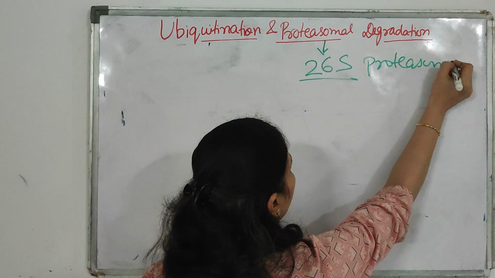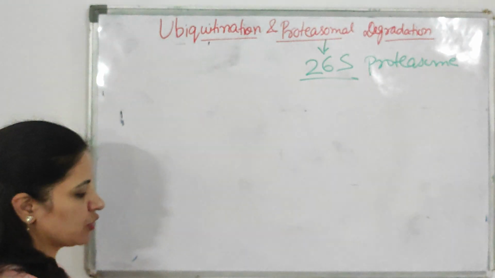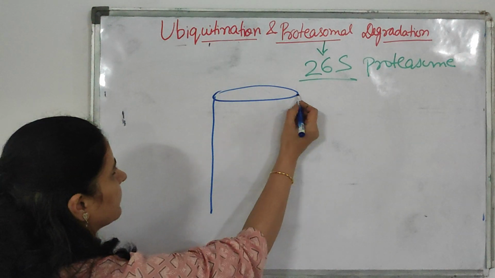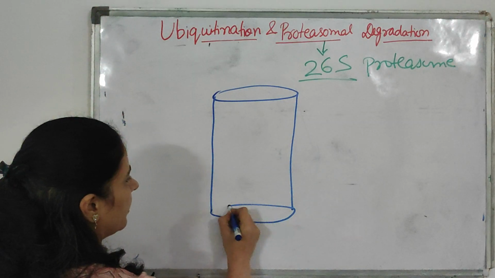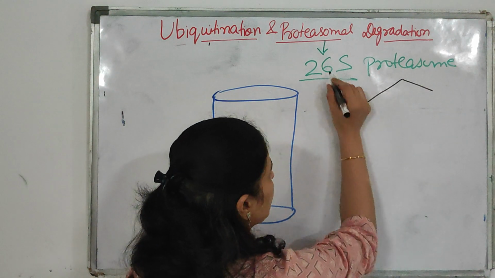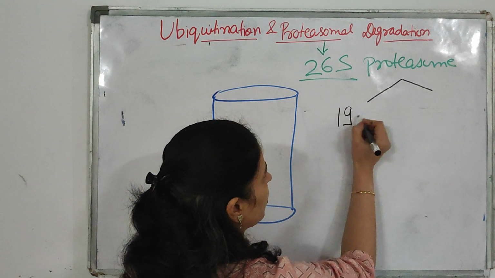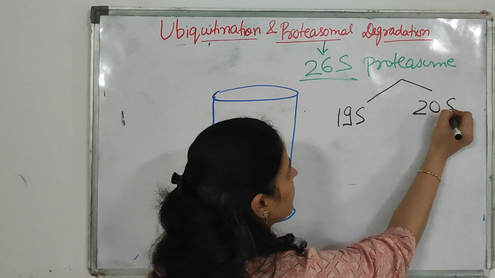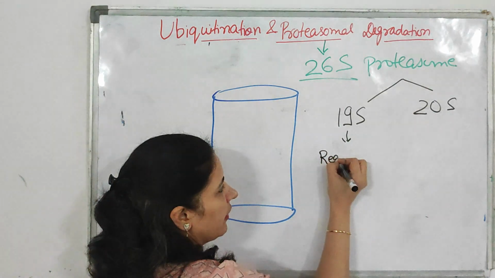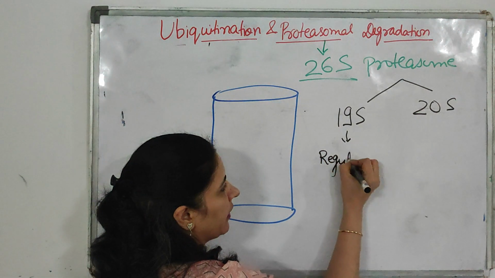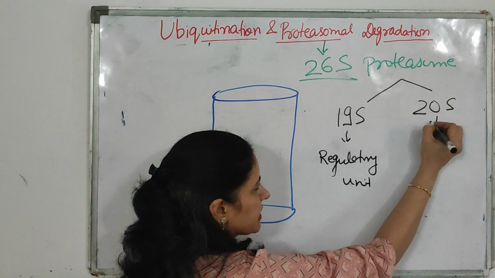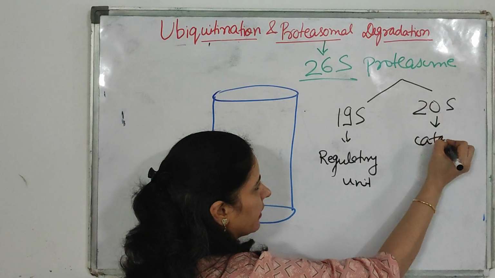Okay, most important is your 26S proteasome. The structure of the proteasome is cylindrical in shape. It's like a cylinder, and this 26S proteasome consists of two units. One is the 19S unit, the other is your 20S unit. The 19S unit is your regulatory unit, and this 20S unit is your catalytic unit.